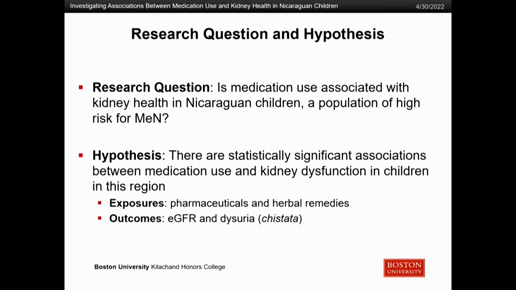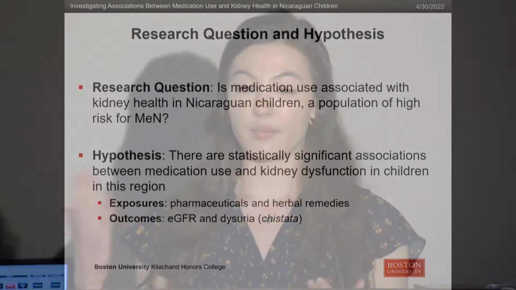My outcome variables are something called eGFR, which stands for estimated glomerular filtration rate. It's a measure of kidney function. And also this outcome called dysuria, referred to as chistata in the region, which means painful urination. This is a common indication of MEN that we're seeing in children.